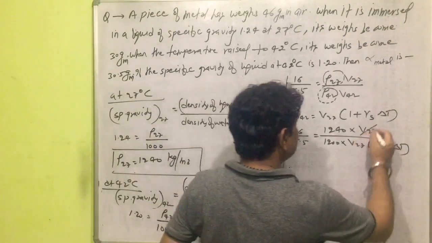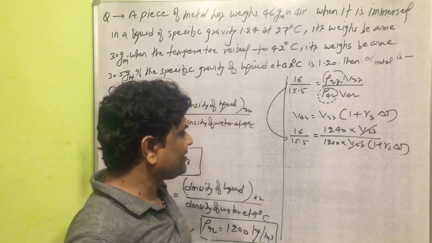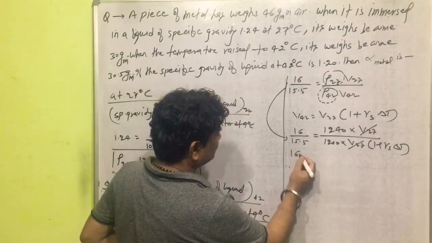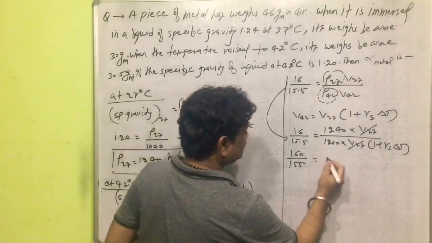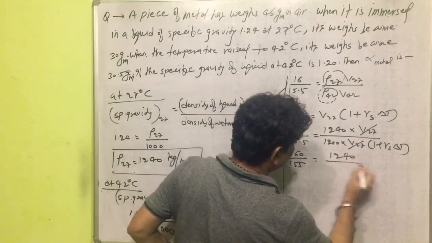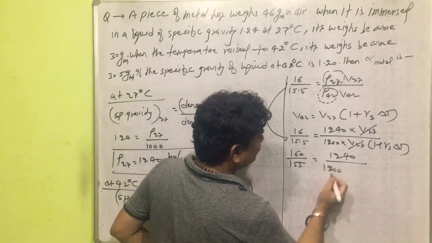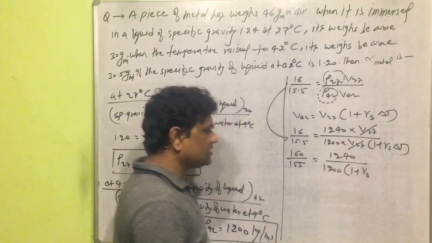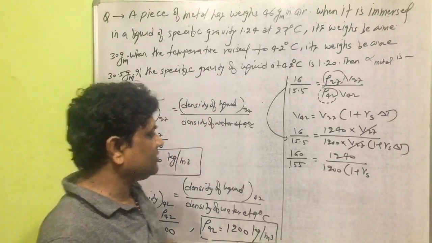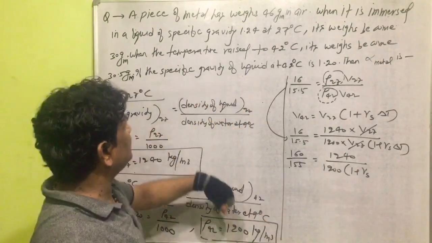Yes, V27 will be cancelled, or we can write here 160 divided by 155 is equal to 1240 divided by 1200 into 1 plus gamma solid into delta T. What is the change in temperature?